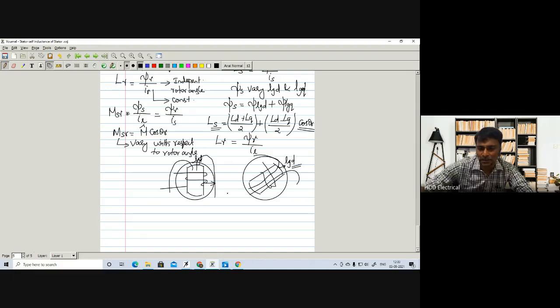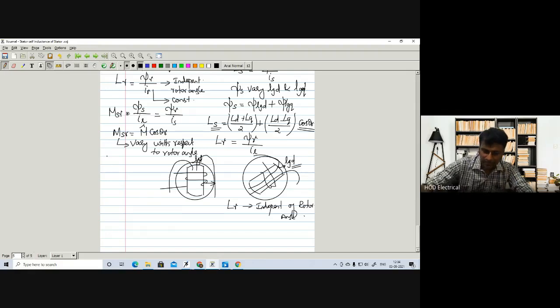Therefore, in this case also, the reluctance is constant since the air gap length is always constant. Therefore, LR is independent of rotor angle.